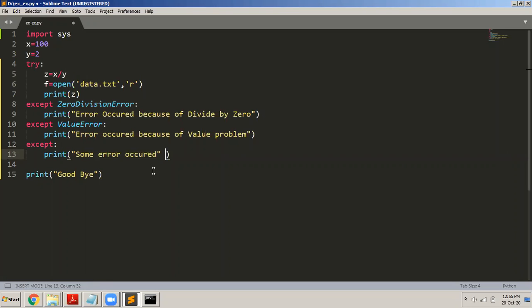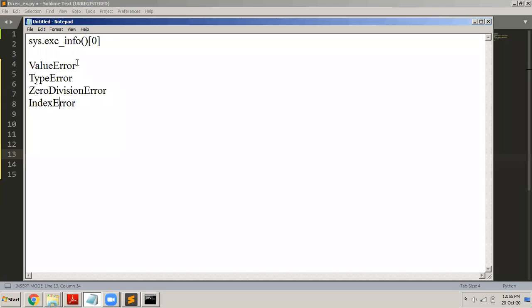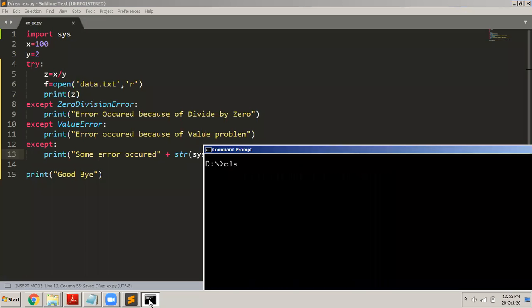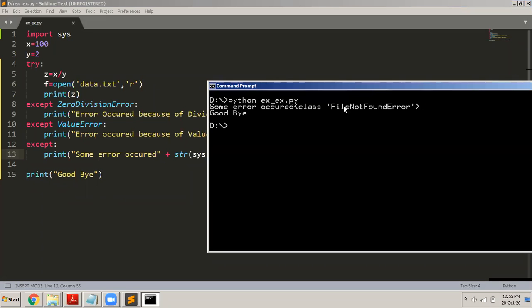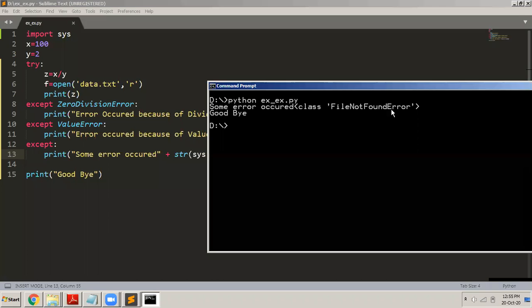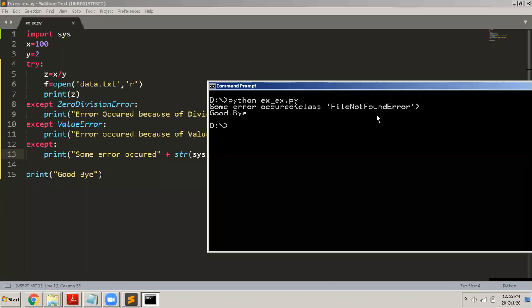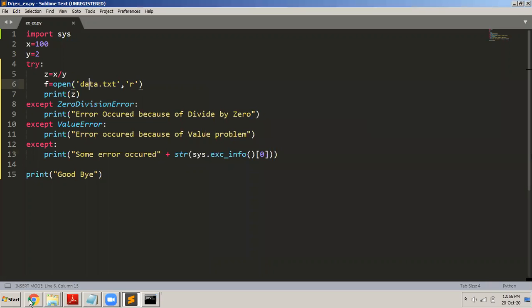If you want to know what is the name of that error, then you can always use this built-in function to know what it is. Some error occurred, and if you want to know what that error is, you can always write this built-in function. So I save the program and then I execute it. I'll clear the screen first, and then see here, you can see that some error occurred. Which error? File not found error. You can see that it displays file not found error. Which file? Data.txt is not found. Why? Because that file is not there.